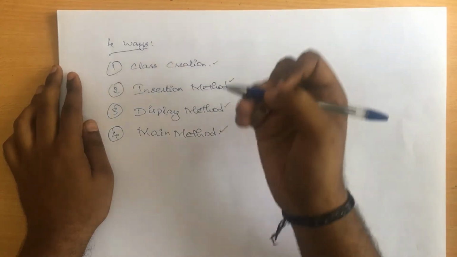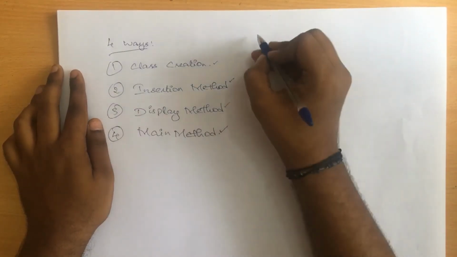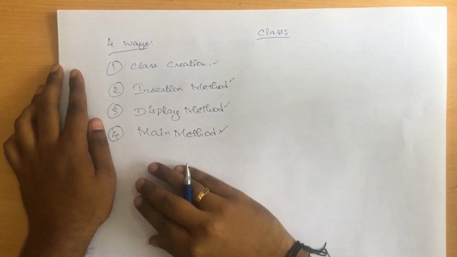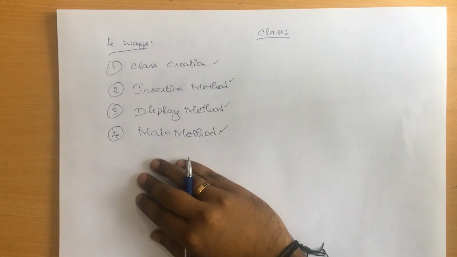Before that, let me teach you what exactly a class is. A class is nothing but the entire blueprint for a particular object, or you might say a class is a thing which has multiple objects, and inside the same class I can have multiple variables or multiple objects declared.